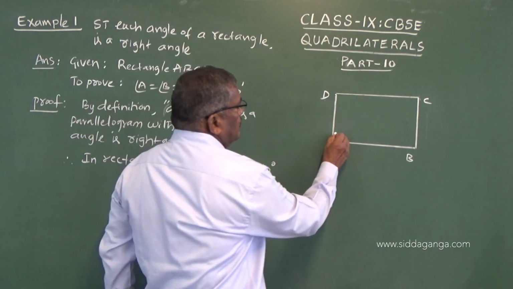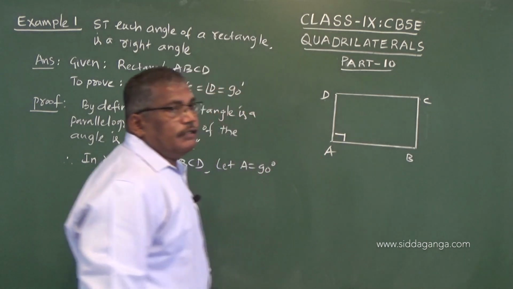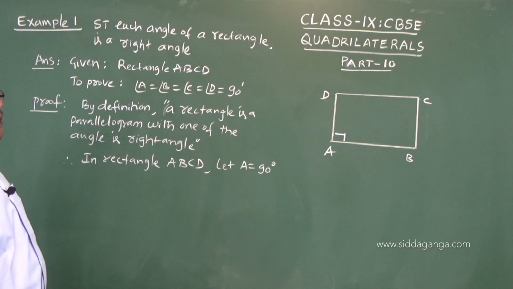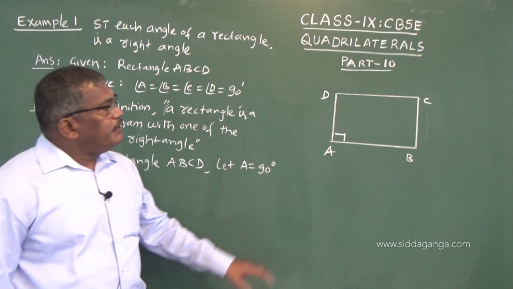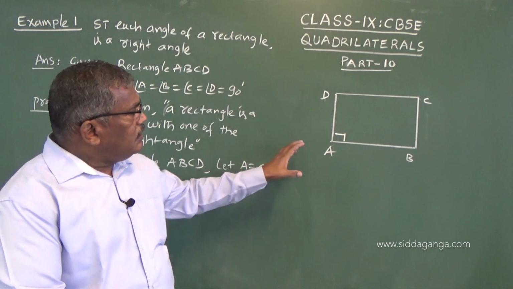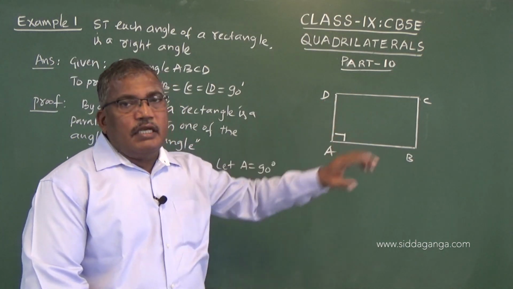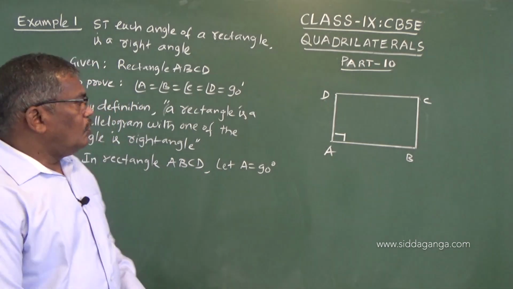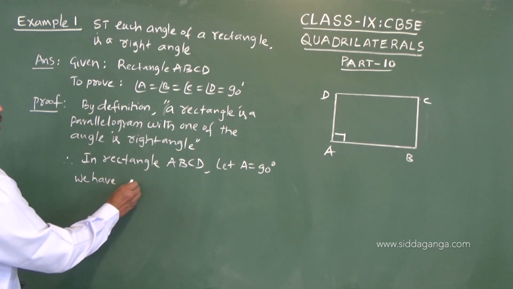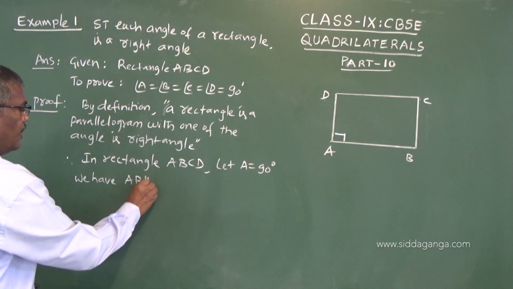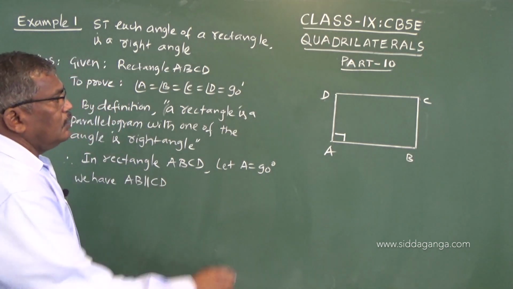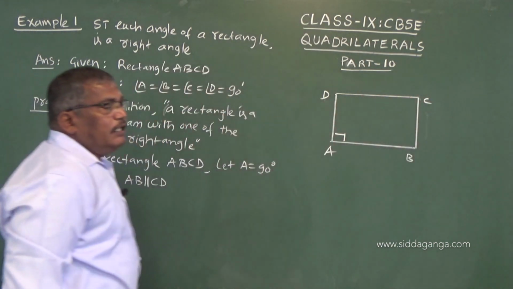So this is 90 degrees as per the definition, and we know that a rectangle is a special type of parallelogram, and in a rectangle the opposite sides are parallel. So we have AB parallel to CD.